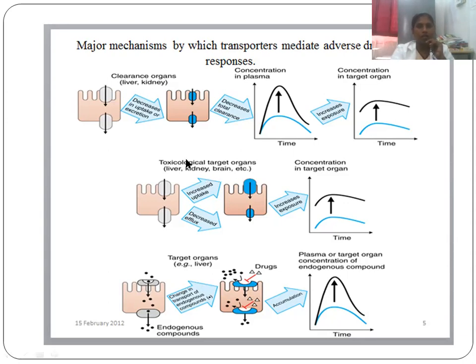So toxicology of target organs: liver, kidney, brain, etc. So this increased uptake or decreased uptake, the same mechanism, increases the exposure and leads to toxicity. Not only for drugs but also for endogenous compounds. There is a change in the transport of endogenous compounds, so the plasma or target organ concentration of the endogenous compound is increased. That leads to accumulation. For example, digitalis, digoxin: if it has been accumulated, it leads to digitalis toxicity, and it ends up in arrhythmias.